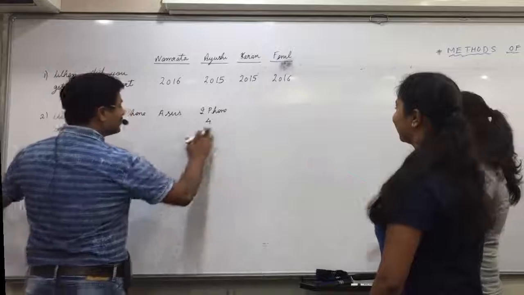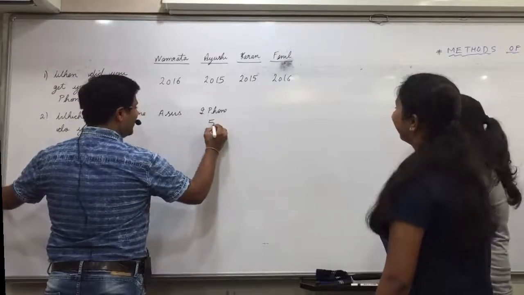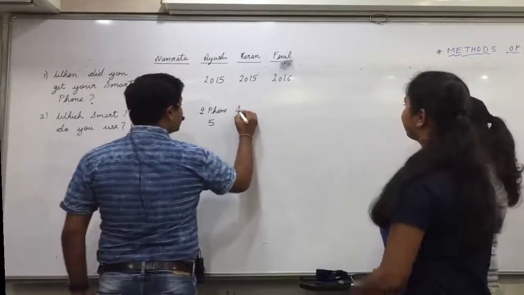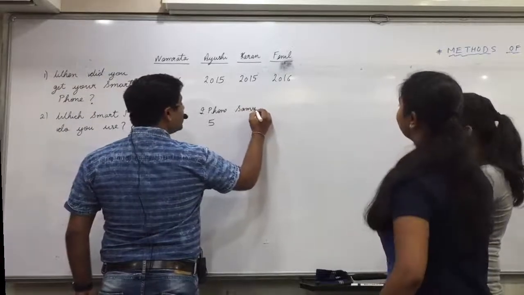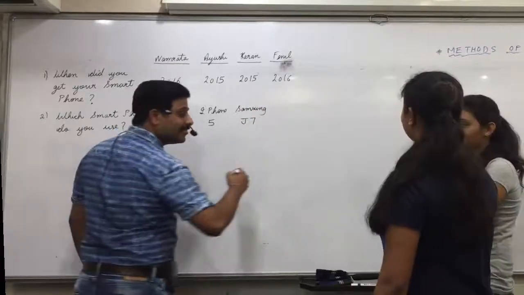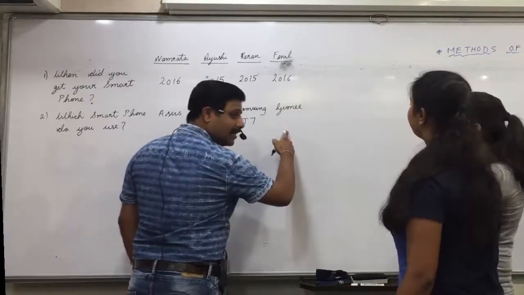No, 5. Shall I write 6? Karan? Samsung Galaxy J7. Is that the correct spelling, no?